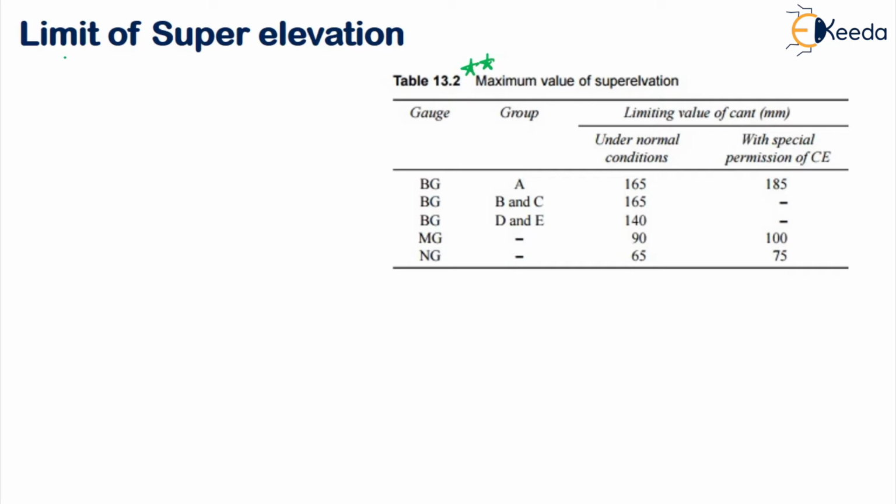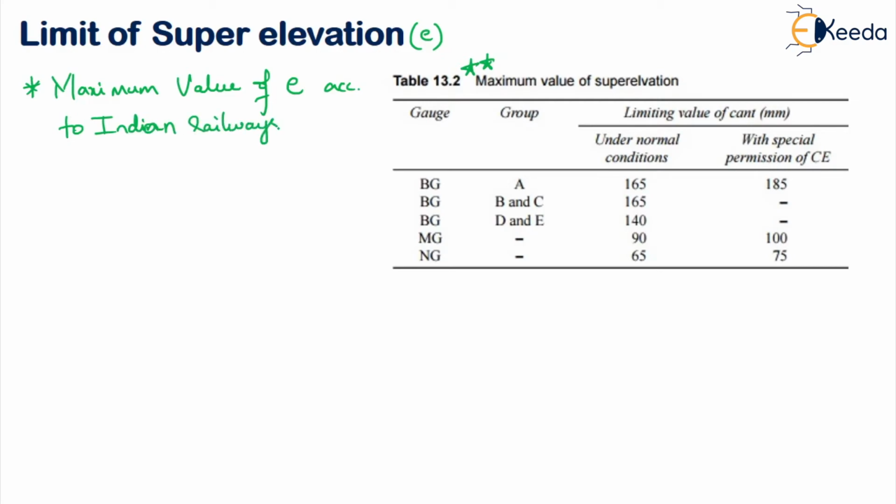Normally, the maximum value of super elevation according to Indian Railways, so what are we writing now? The maximum value of E, which is nothing but your super elevation according to Indian Railways, is generally 1 by 10 of gauge of track.